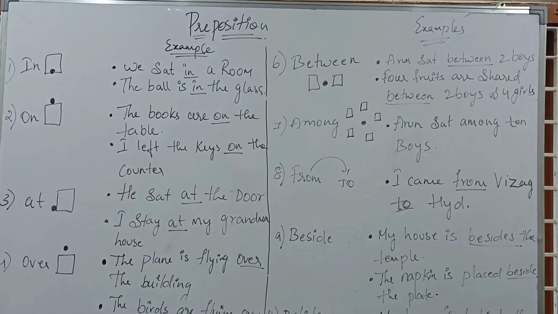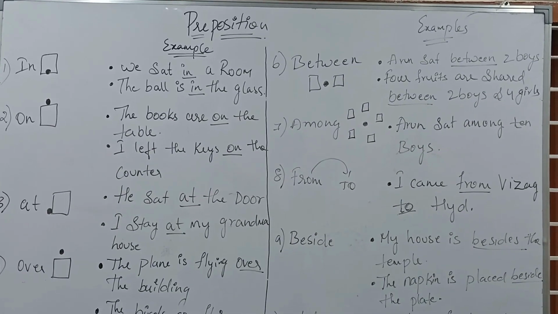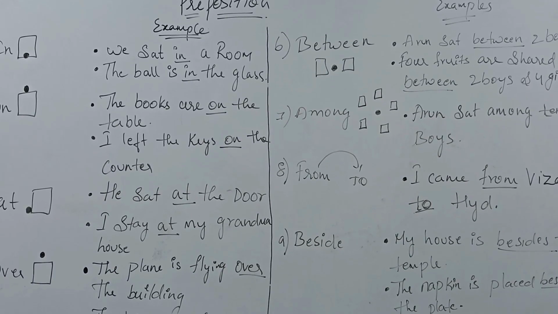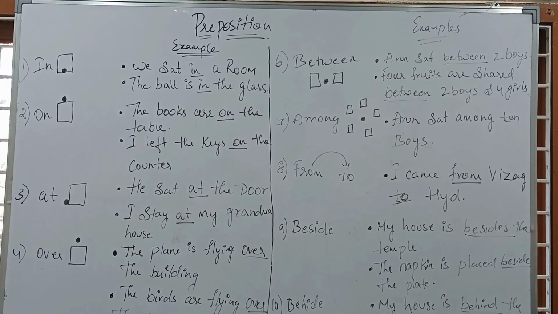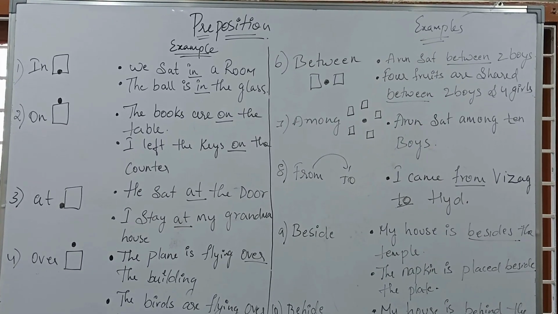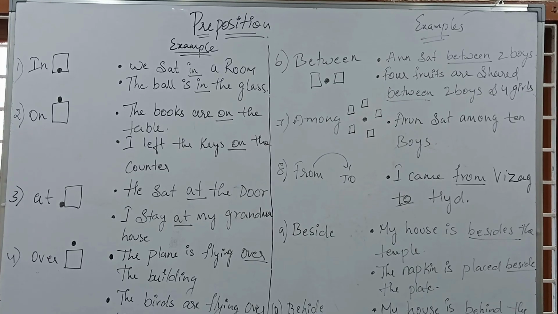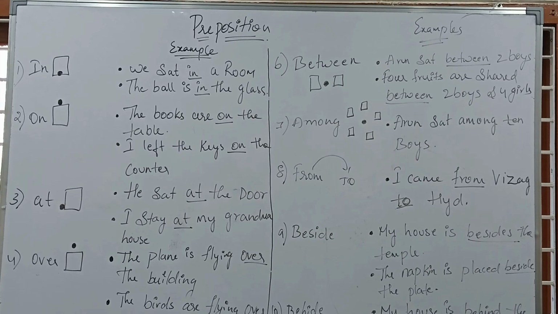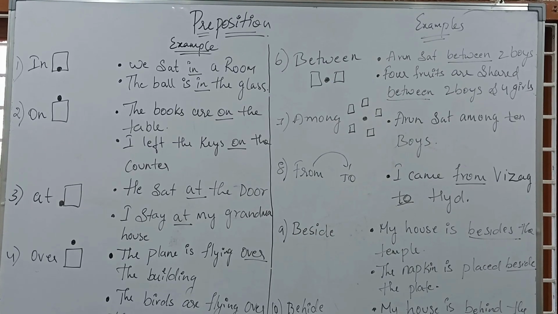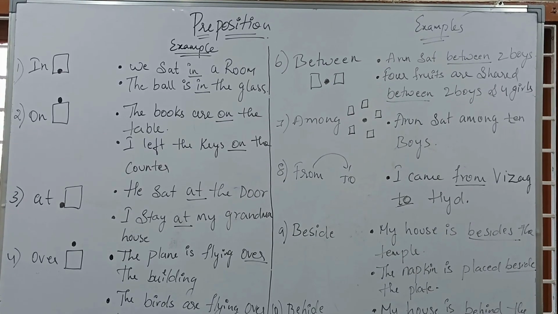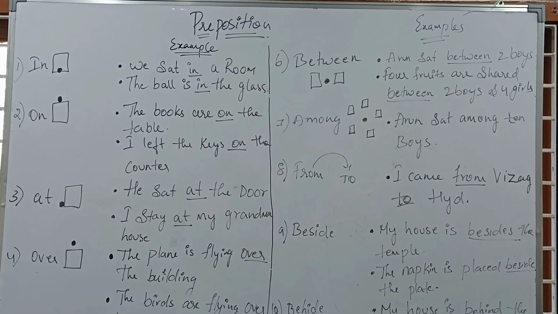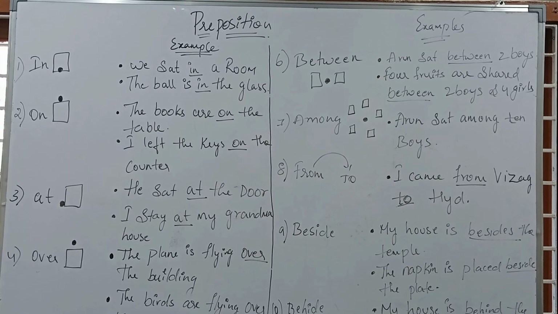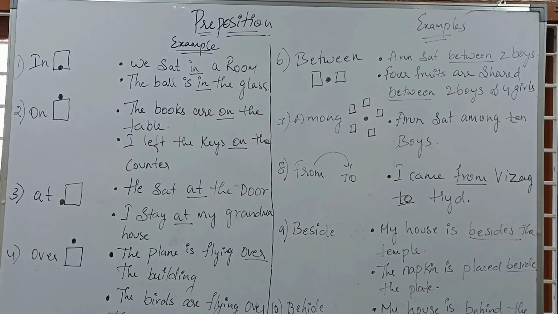The other example is the ball is inside the glass. If any ball is inside the glass, then you have to use in. Next is on. When we are talking about on, it is any object which is touching the surface, then it is called on. Now we'll see examples like books are on the table.